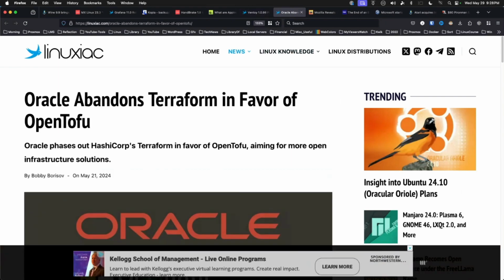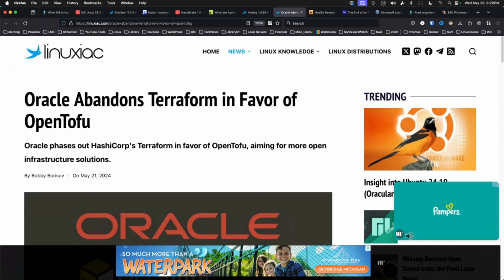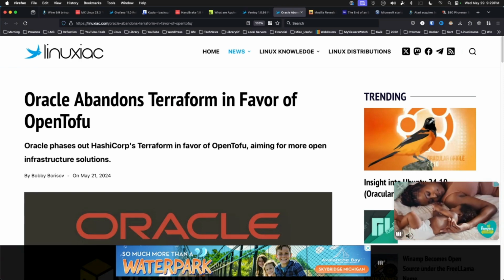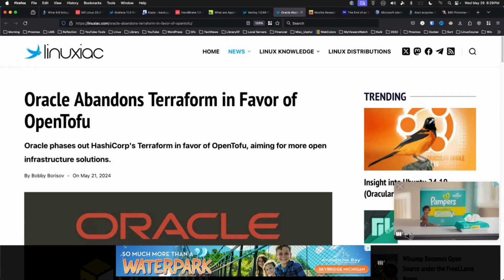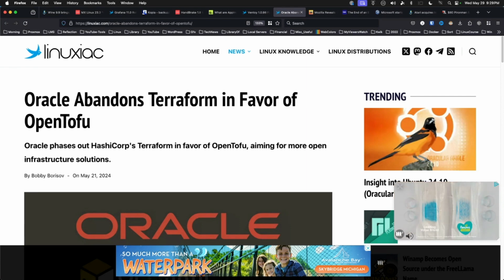Oracle has jumped on the OpenTofu bandwagon, abandoning Terraform. Oracle is one of the first high-profile companies to publicly endorse OpenTofu. This endorsement comes just 9 months after the initial release of OpenTofu and before the acquisition of HashiCorp by IBM. We'll see what IBM wants to do and whether they return Terraform to an open source license, and perhaps open the door for merging the two projects back together.